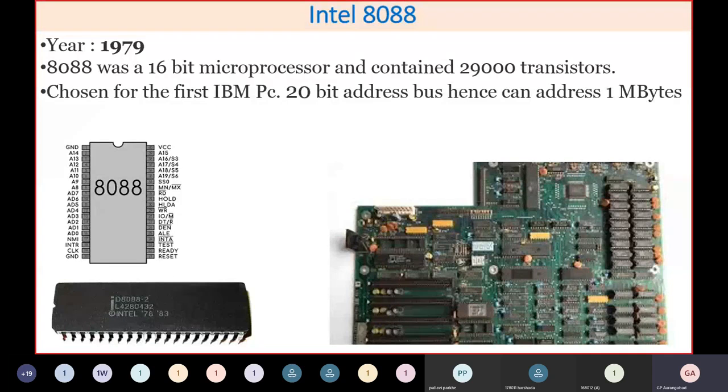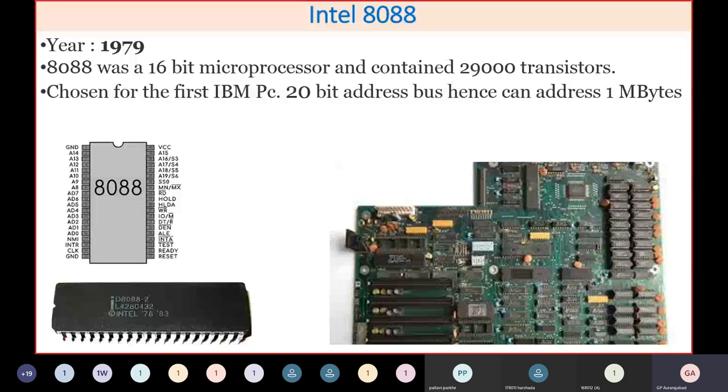These IBM PCs were very popular, and even when I joined government polytechnic in 1990, and from 1992-93 onwards, I used this IBM PC having a 5 megahertz processor. The hard disk was hardly 5 MB, very big in size, and this is the 8088 processor.